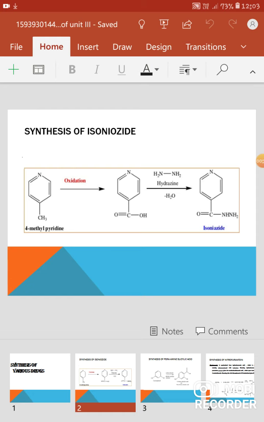Upon oxidation of 4-methylpyridine, it gives acid. So when the acid is treated with hydrazine, that is NH2NH2, a water molecule is removed from the acid and hydrazine and it forms isoniazid. So the basic structure of isoniazid is a pyridine ring containing a CONHNH2 group on the para position.